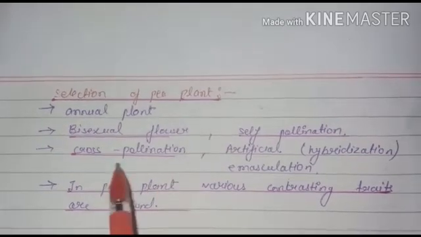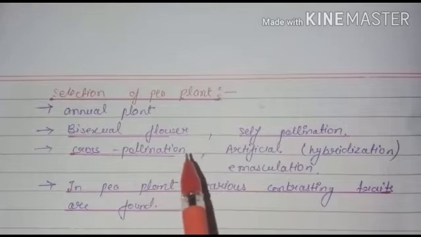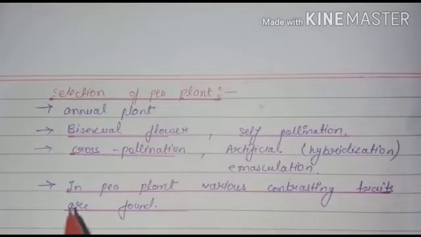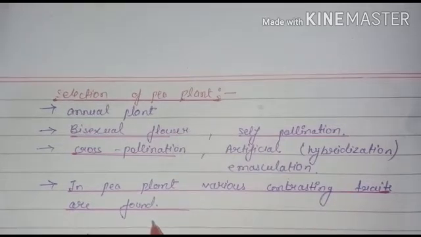Okay, so the third point is cross pollination. As well as self pollination, both characters are found in the pea plant. Next is artificial hybridization, emasculation, which means artificial hybridization can also occur in the pea plant. Third, various contrasting traits are found in the pea plant, meaning so many contrasting characters are found in the pea plant. Later we will discuss.